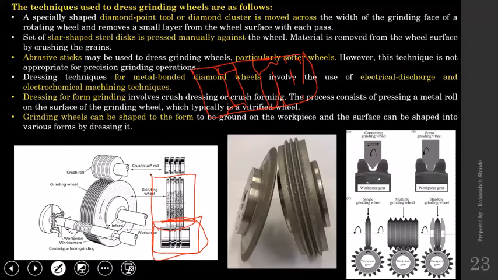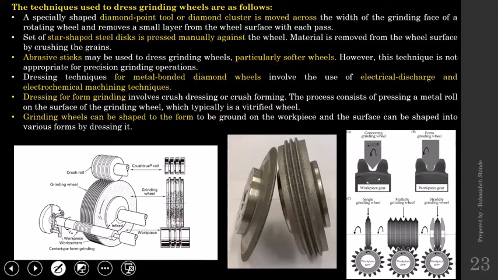Depending upon the depth and shape of those step diameters, similar projections will be created on the grinding wheel surface first. Those projections you can see on both the sides because those are on the outer diameter.